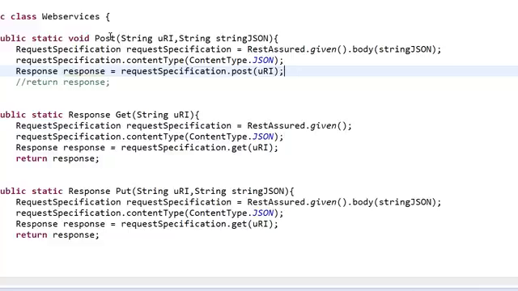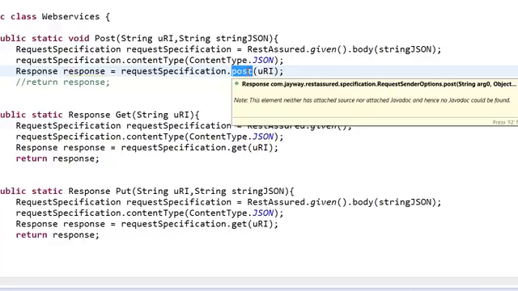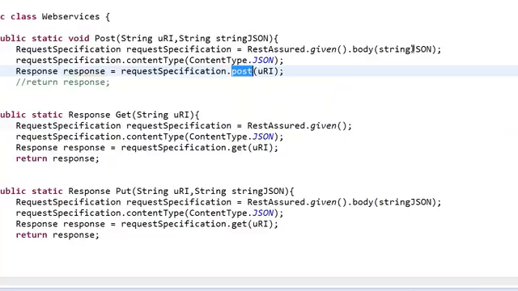So when you call this request specification's post method, this method will post data to the server with this content type. When you post something to the server, the server will give you a response back. Whenever we do anything, you will have a response. Like when you do a get on www.google.com, the server will return some data. Similarly here, this method will return a response.